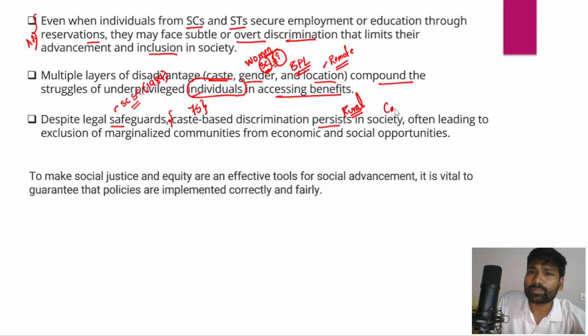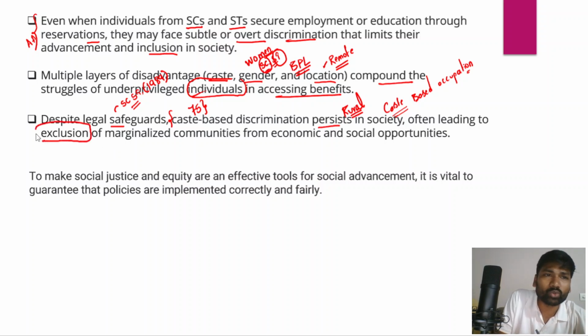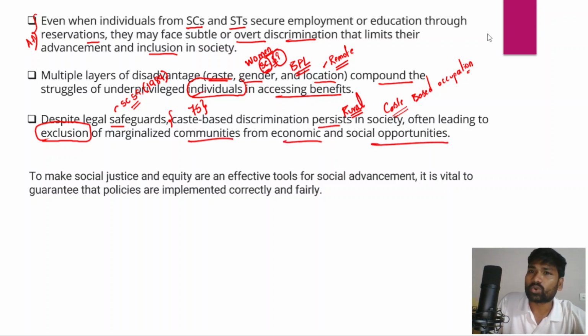And even caste-based occupations are still reinforced by people from the upper caste on the people from the lower caste, and that is another major reason that they are not able to fully realize their potential, even though there are affirmative action policies. All these factors very often lead to the social exclusion of the marginalized communities from economic and social opportunities, right? So all these are the major challenges because of which the benefits of affirmative action have not fully reached the marginalized groups or marginalized sections of Indian society.